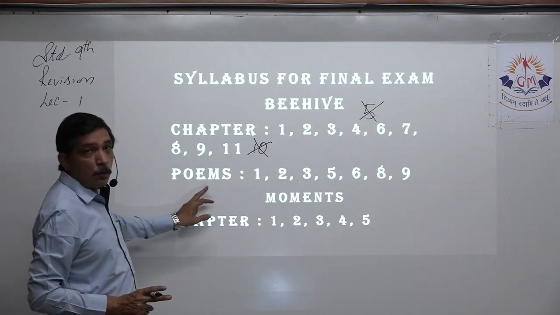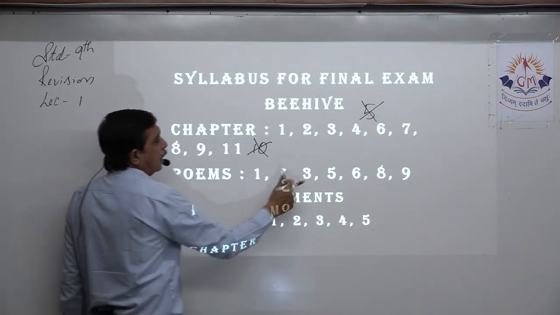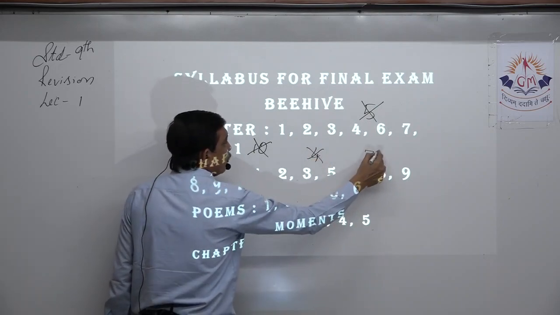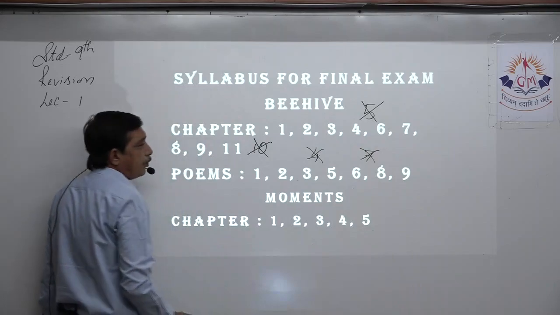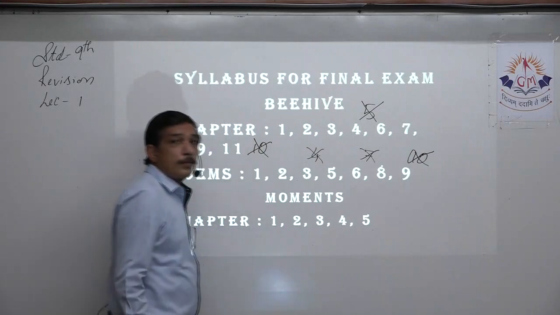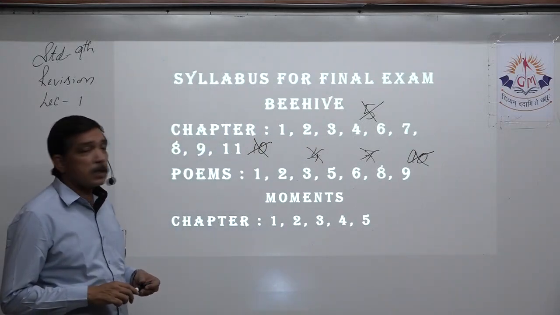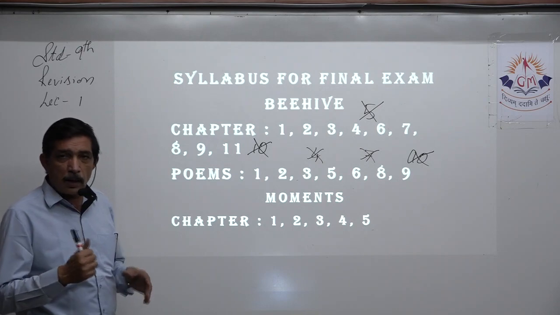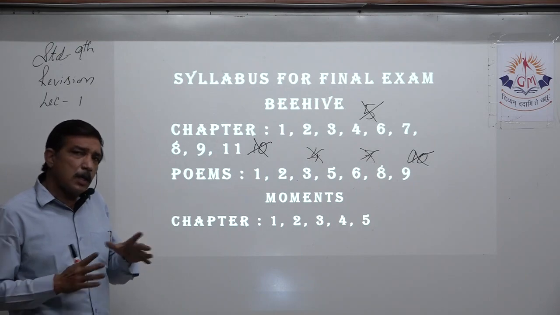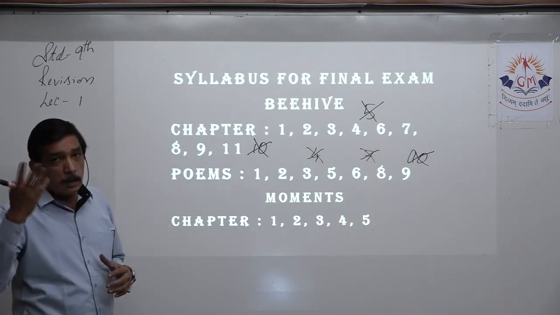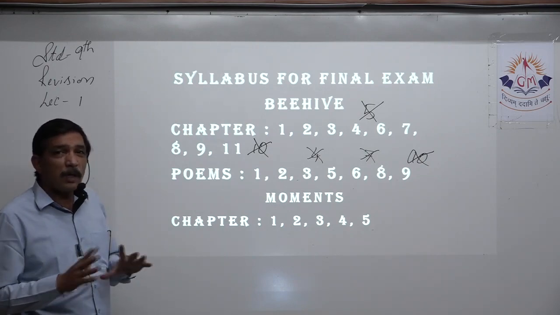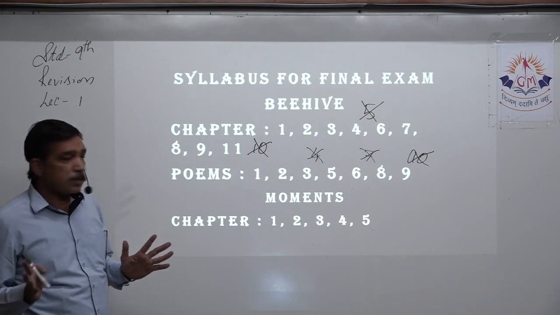Okay. Now we come to poems. Poems 1, 2, 3, 4 is cut. 5, 6, 7 is cut. 8, 9. Then 10th is cut. 3 poems are cut. We already know about 7. 7 is a nonsense verse. There are no questions available, no figures of speech done. No summary is given. It is just for fun. We already know that since when we just went through it, we enjoyed the poem. Otherwise, we don't have any question answers, figures of speech from it.